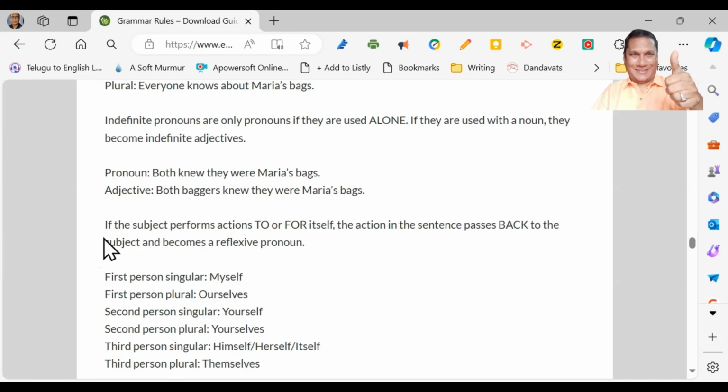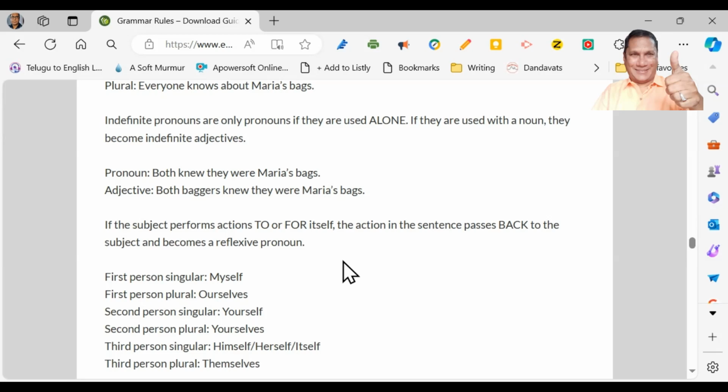And now, if the subject performs actions to or for itself, the action in the sentence passes back to the subject and becomes a reflexive pronoun. What is a reflexive pronoun? If a subject performs actions to or for itself, the action in the sentence passes back to the subject and becomes a reflexive pronoun. Okay. First person singular, myself.